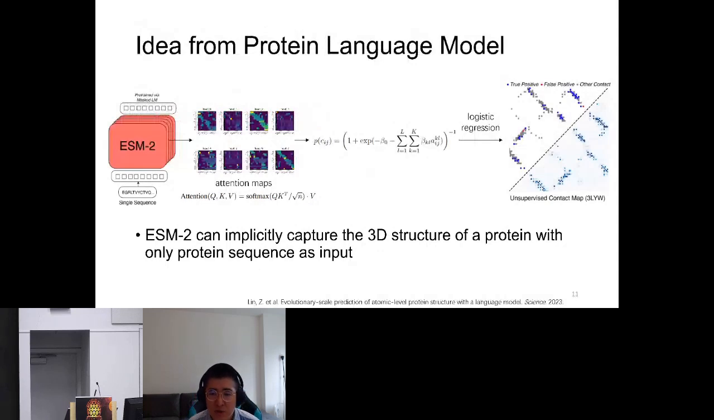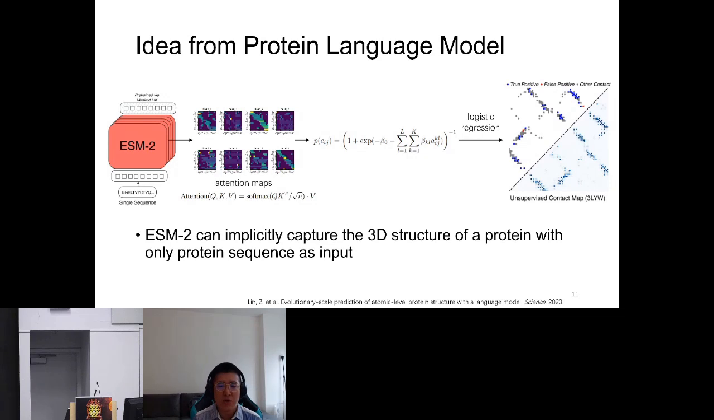Let me continue. To achieve this, we are inspired by the power of protein language models, which can be used to obtain protein information without the need of 3D protein structure as input. In detail, we use the ESM2 pre-trained protein language model. In the original ESM2 work, by using the attention maps in the pre-trained language model, it is found that the protein contact map can be predicted in an unsupervised way, which demonstrates that ESM2 can implicitly capture the 3D structure of a protein.